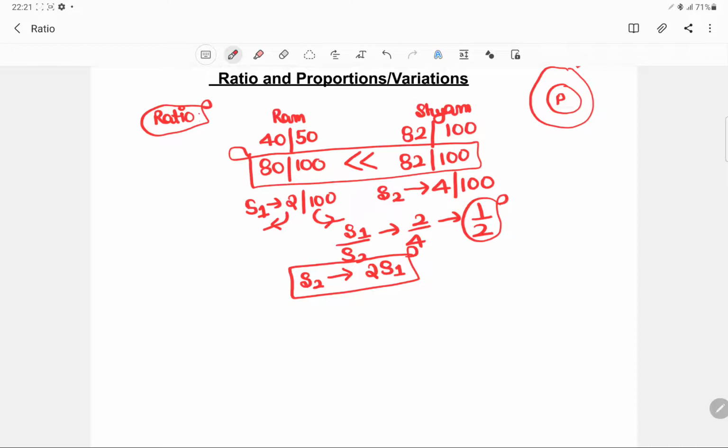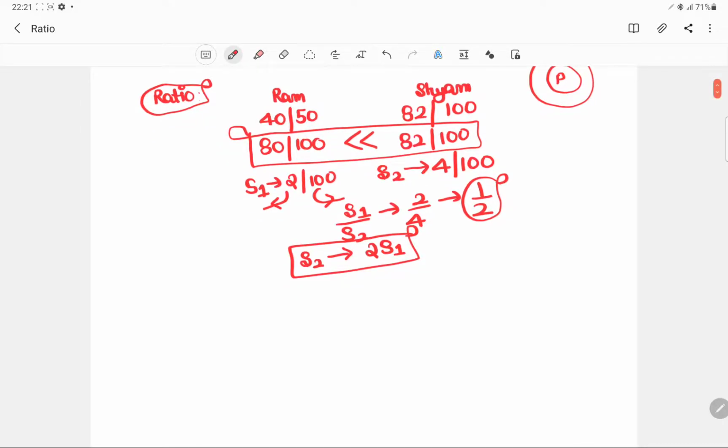Now there is nothing different. Specifically, ratio was always a comparison between the two things with an equal base. For example, we had student S1 scoring out of 100 as well as student S2 scoring out of 100. So we could easily compare because they had a common base, and that is what the ratio is all about.